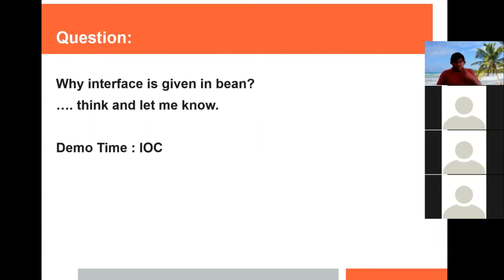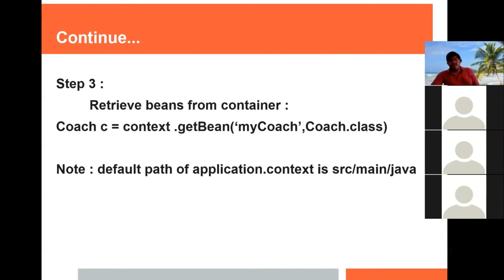Okay, now one question I want to ask here. I have provided this coach.class. Can you tell me why I have provided this interface reference here? So that based on the configuration we'll get the object. No, if I do not give this also, there are two versions. If you do not give the second parameter, it will still work. But what is the benefit of giving this? It provides us extra type security.